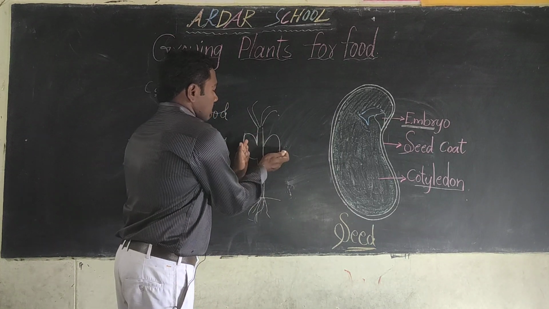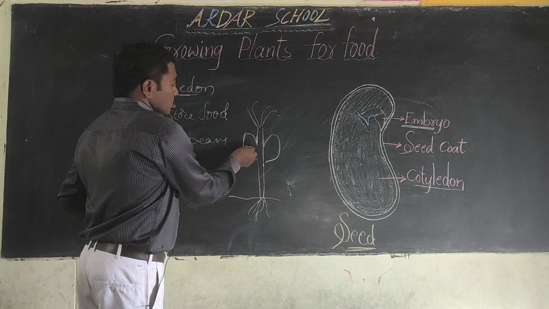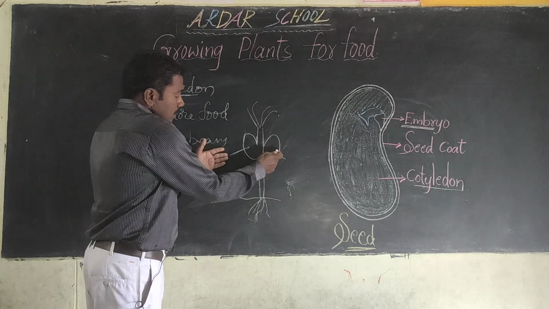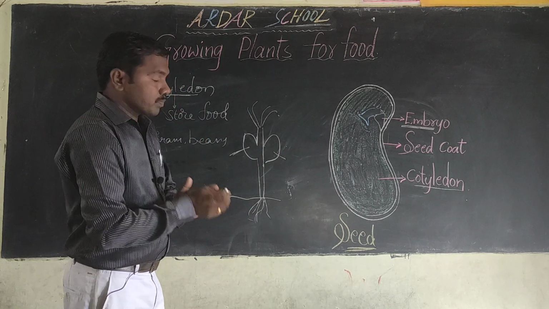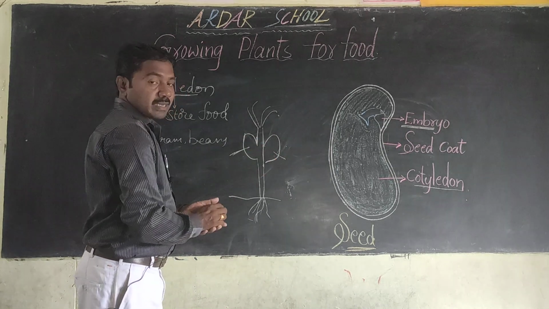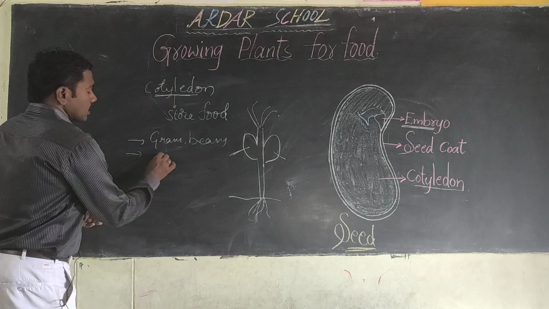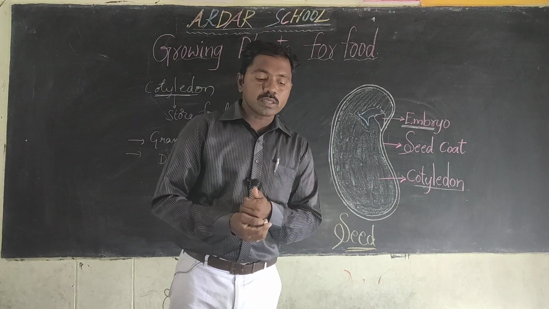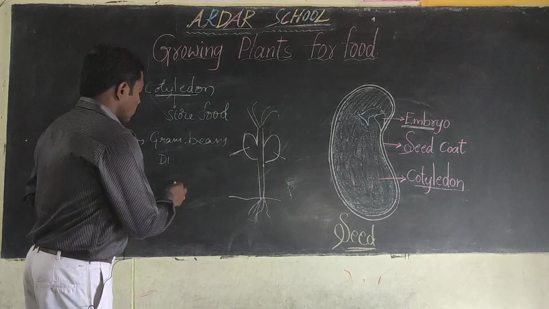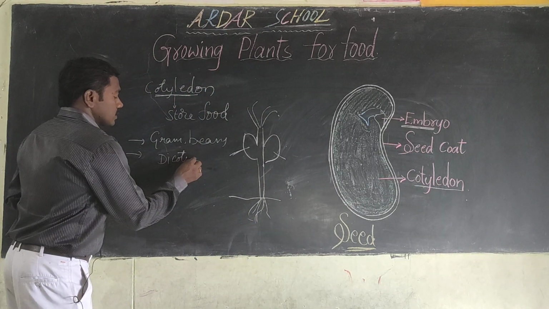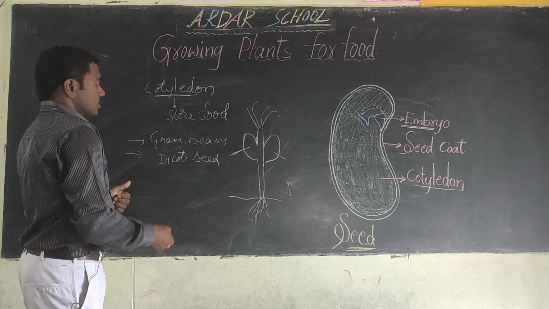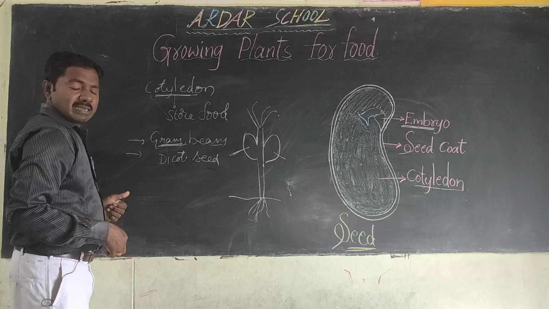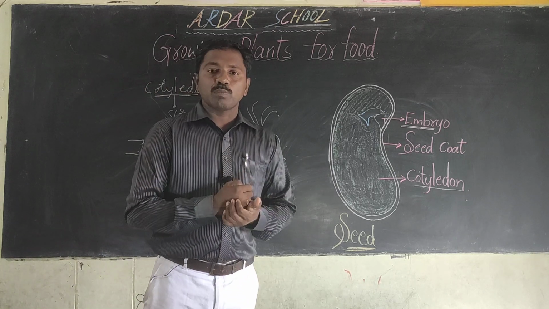These are two cotyledons. This is one cotyledon, this is another cotyledon. These are also called the seed leaves. Here two cotyledons are there. That's why these are called dicot plants, dicot seeds. What are the examples? Gram, green gram, red gram, beans, tamarind. These are some examples.